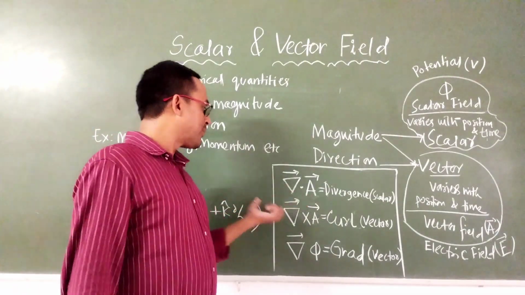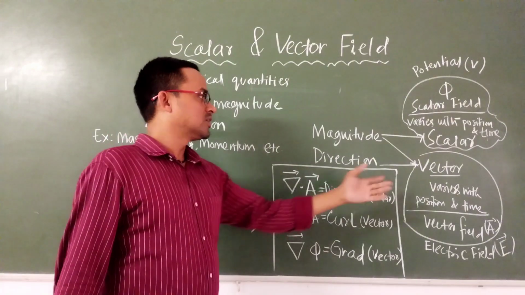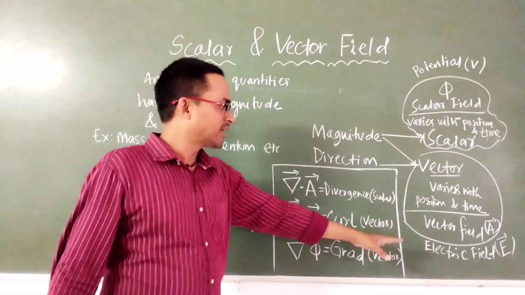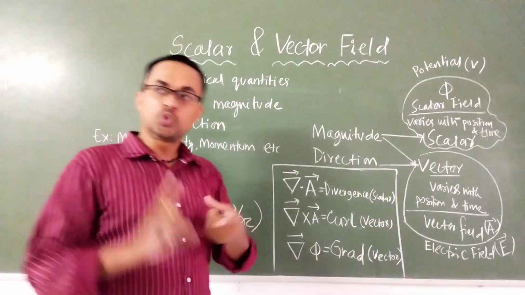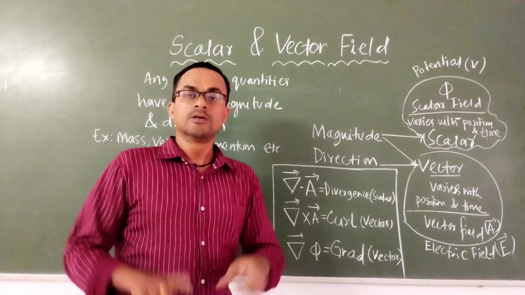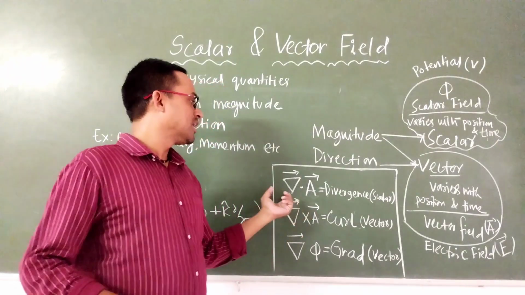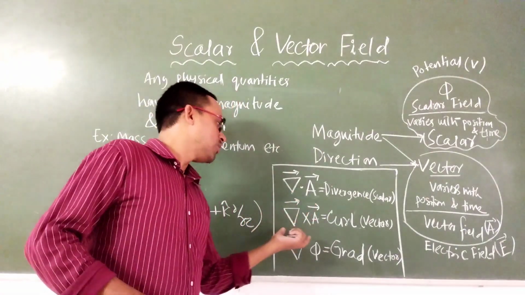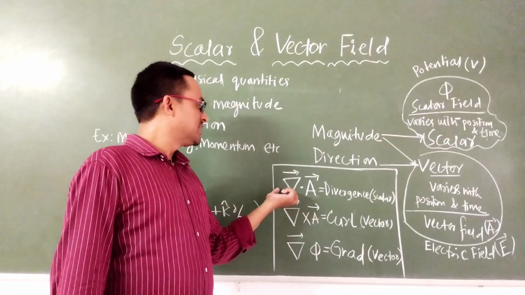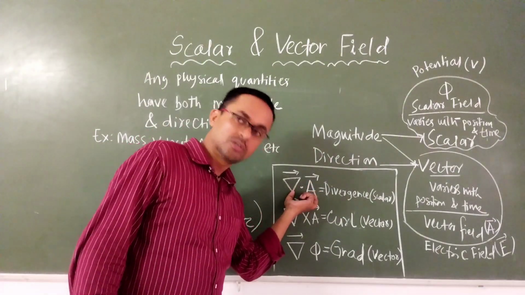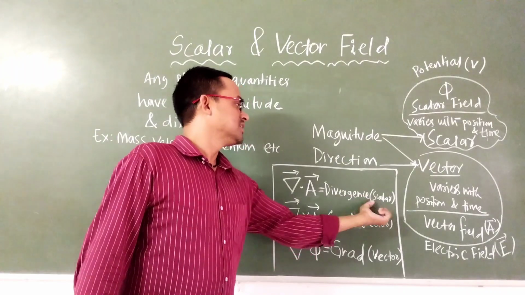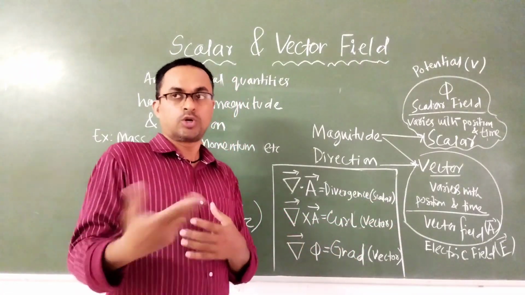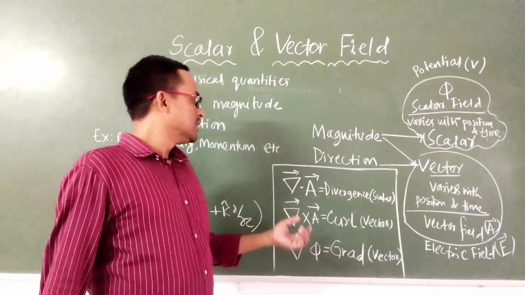When we operate this operator on a vector field, the vector field is a vector and del is also a vector. There are only two types of relation possible between two vectors: either they make a dot product or a cross product. If del makes a dot product with the vector field, it is called the divergence, and it is a scalar quantity, as the dot product of two vectors is a scalar.